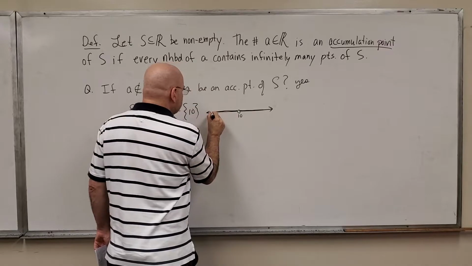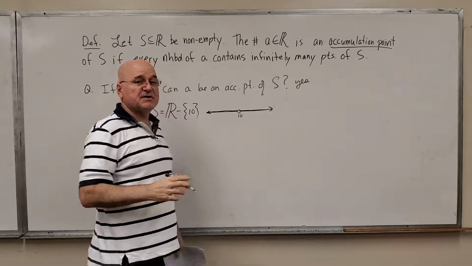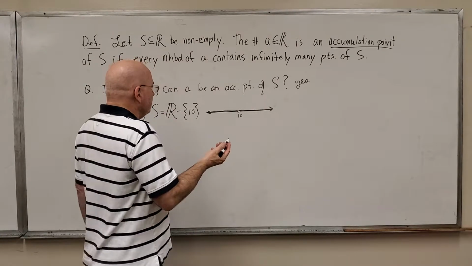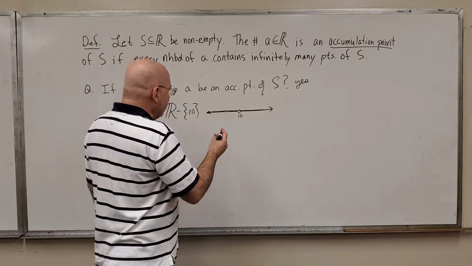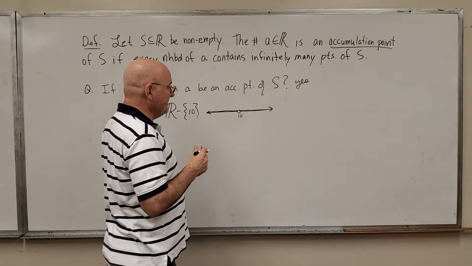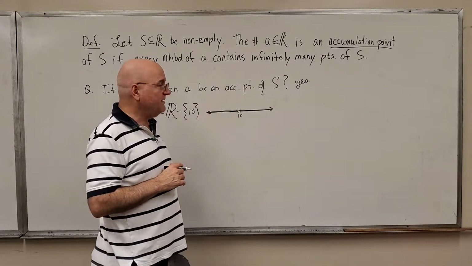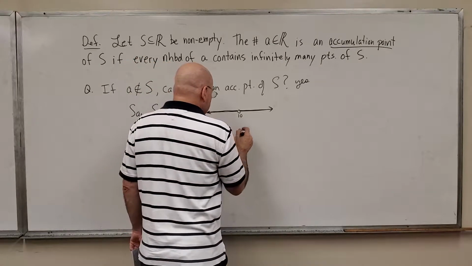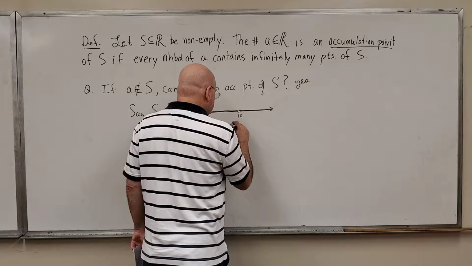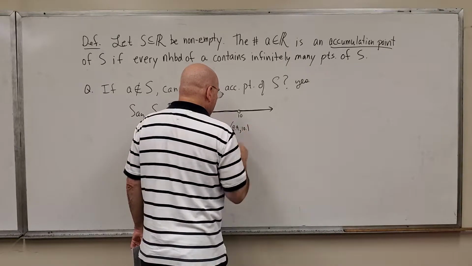It's a shaded real line with everything shaded except for the number 10, where there's a hole in the graph. Well, if I take absolutely any neighborhood of the number 10, I'll take a little tiny epsilon neighborhood, say 9.9 to 10.1.